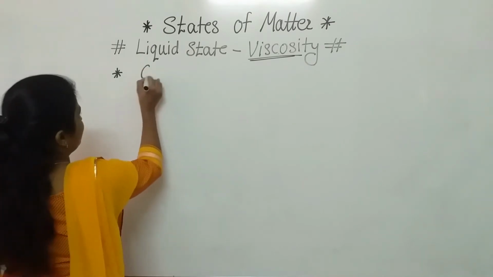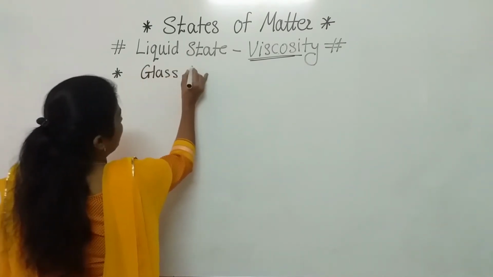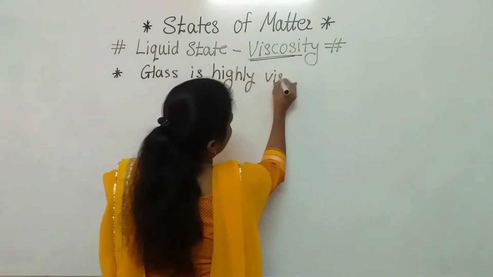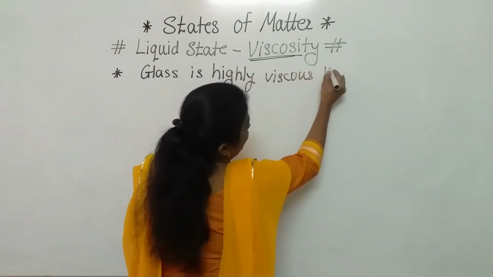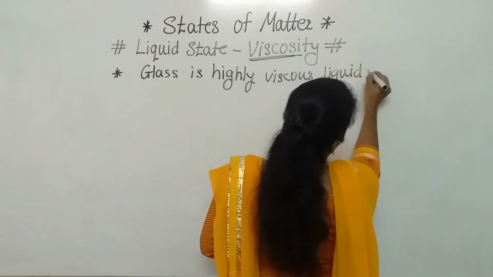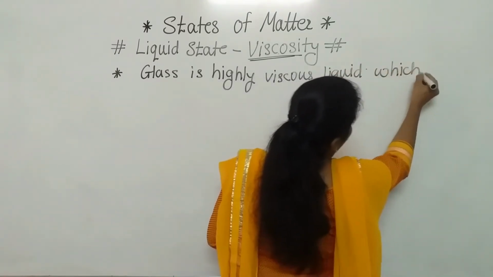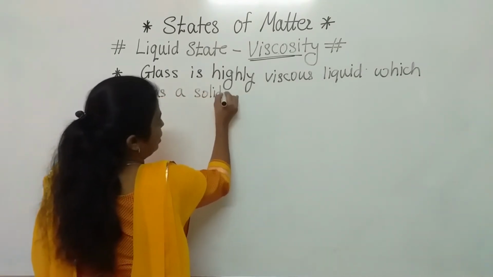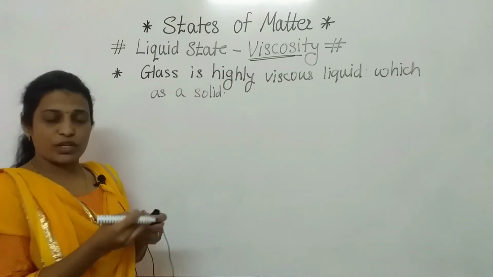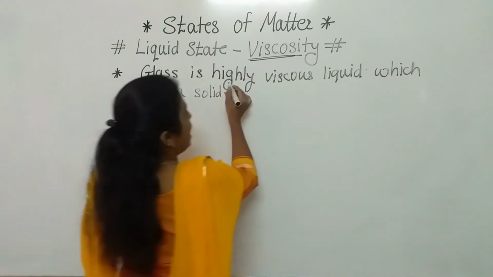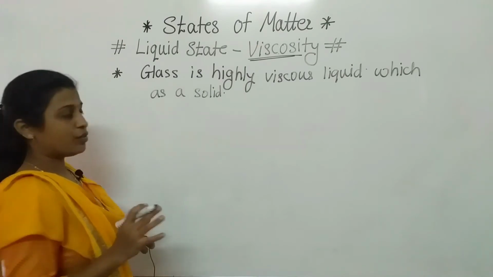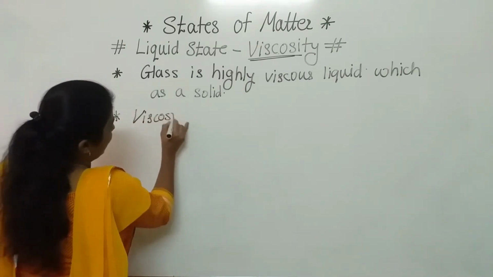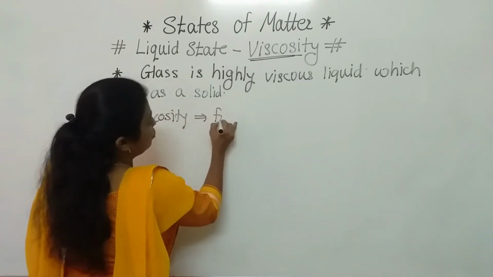One example that is very important from the objective point of view also. See, glass is a highly viscous liquid which appears as a solid. I think everyone knows that glass is present in its solid state, but it is a highly viscous liquid. Clear to everyone?